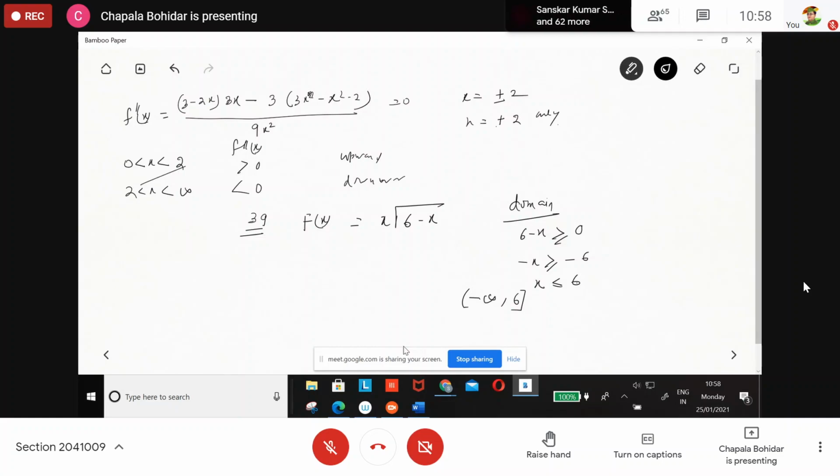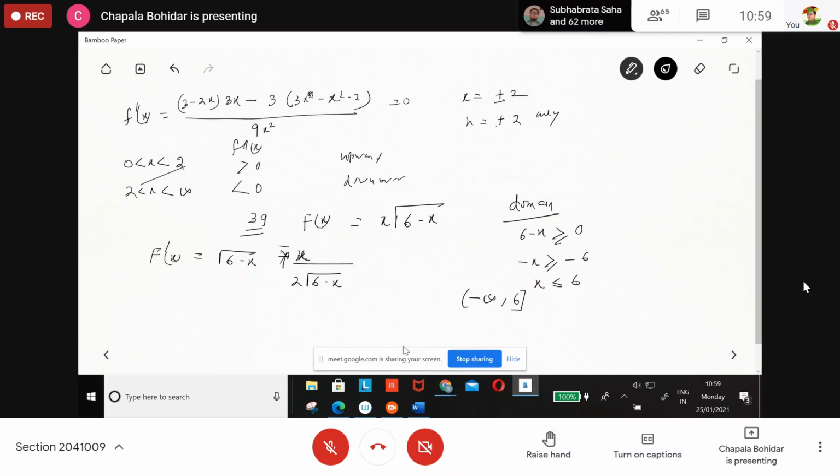So find out your f'(x), that is root of 6 minus x plus x into, then it is minus 1.